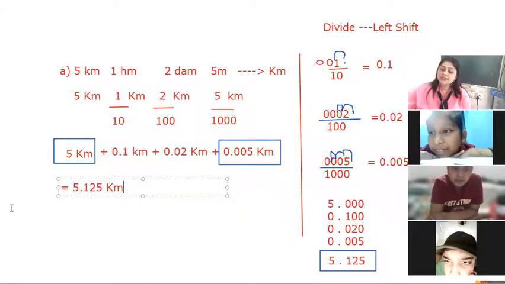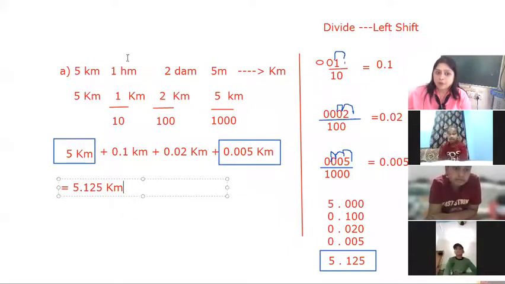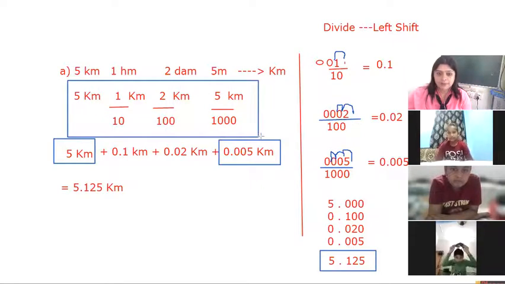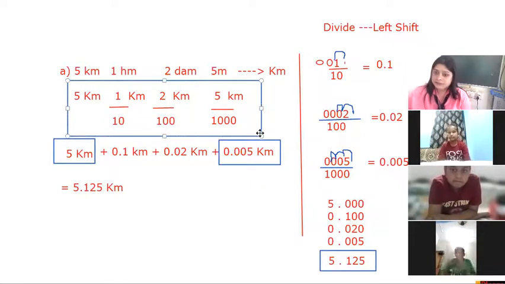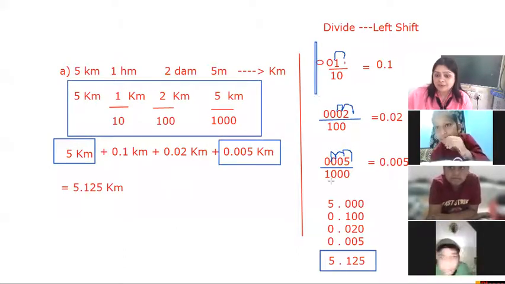The question is completed in 3 steps. First of all, we write down all the units in kilometer form, with the help of this division. Then we convert these divisions into decimal form.